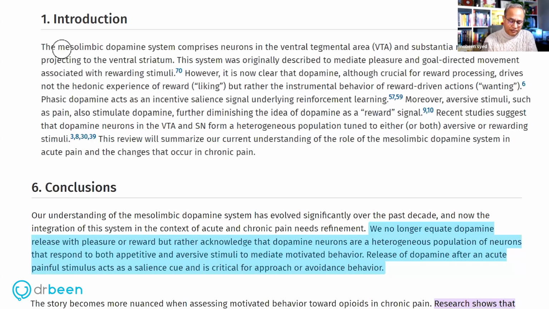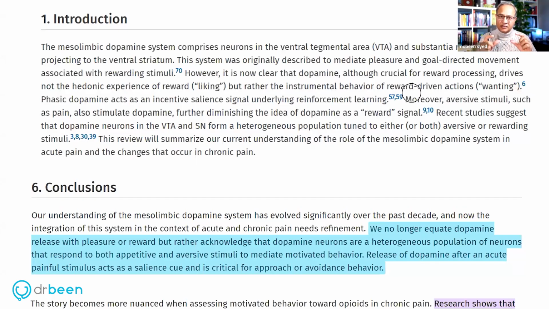So the mesolimbic dopamine system, which I still have to explain, what the mesolimbic system is. So please go with me for the time being. The mesolimbic dopamine system comprises neurons in the ventral tegmental area and substantia nigra. So in our mesencephalon, that is in our brainstem, we have the brain, and then we have thalami and the basal ganglia, and then below that we have the brainstem.